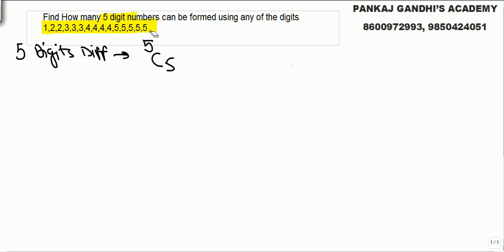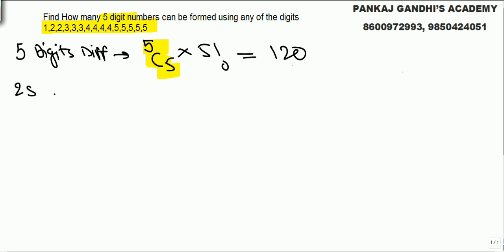Out of all these 5 digits, you select 5 digits. 5 things at 5 places can be arranged in 5 factorial. 5C5 is one way into 5 factorial. So how many are there? 120. Now what we can have is 2 digits same and 3 digits different.